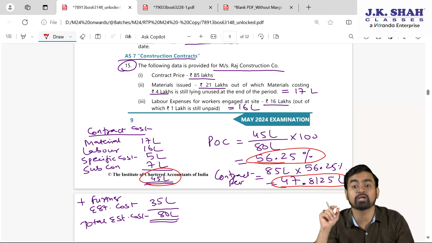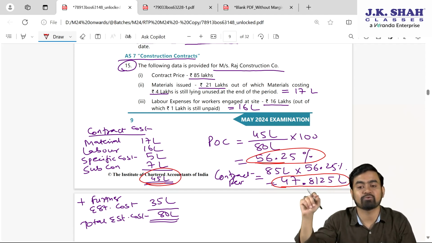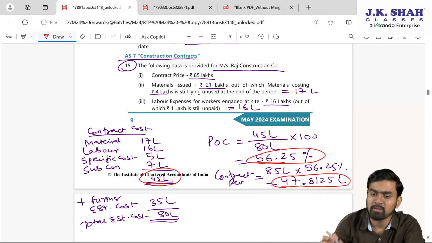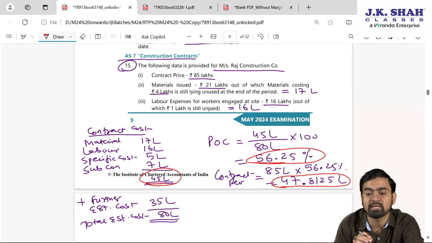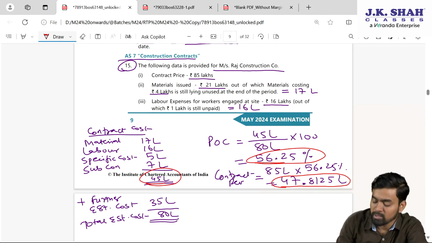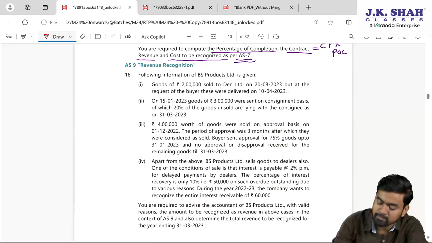You know para 35, you need to create additional provision for loss. Yes, no, yes, my dear students. But in this present case, the contract price is more and the estimated cost is less. I hope this particular sum is clear, my dear students.